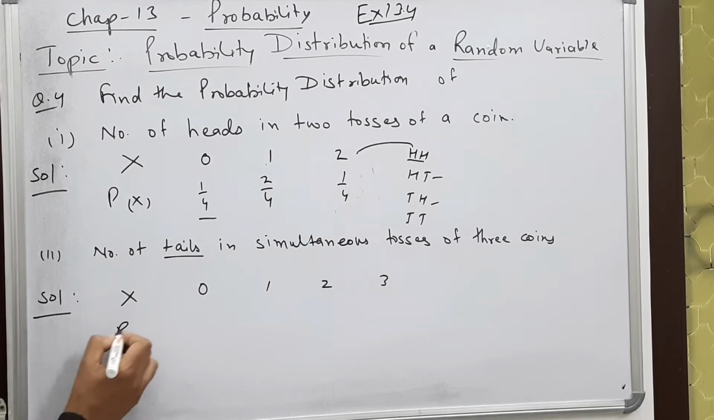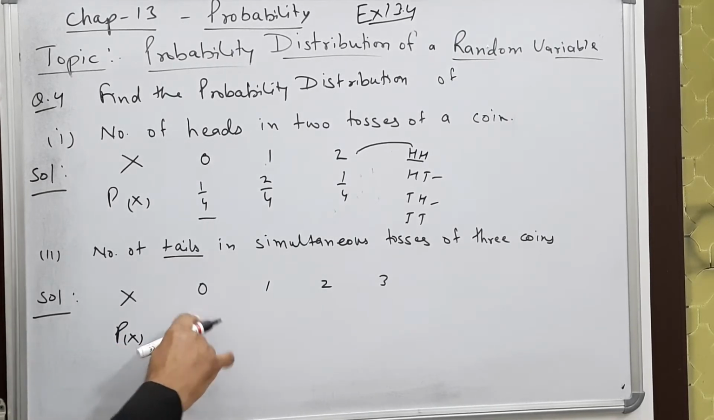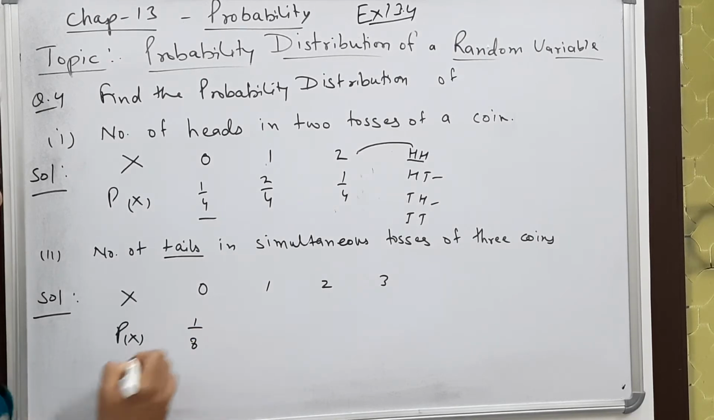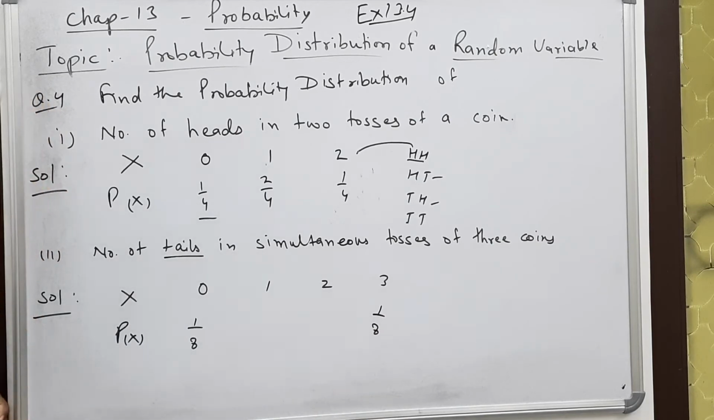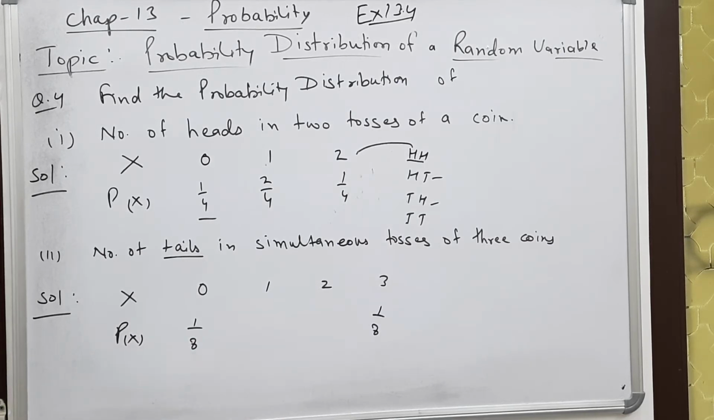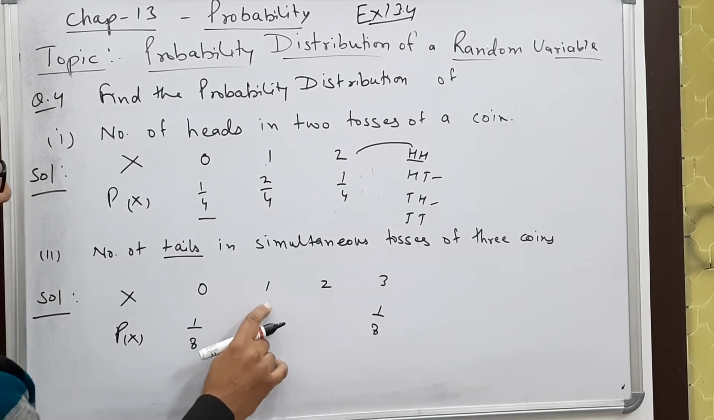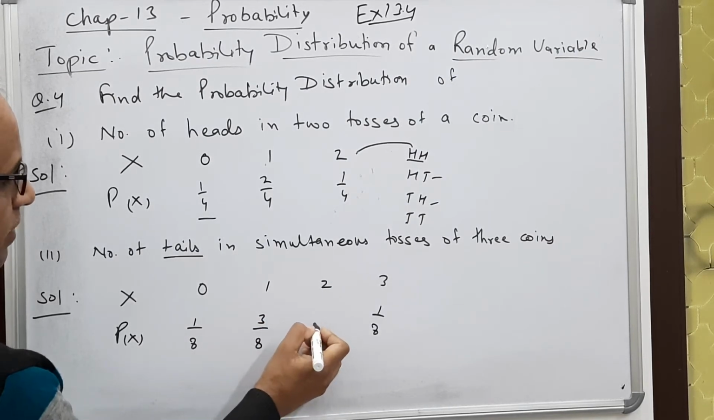Now you have already read in the 10th class and 11th class, 0 tails means all 3 are heads. So how many? It is 1 by 8, and 3 tails is also 1 by 8. Then out of 8 outcomes, 2 outcomes are already gone. Now 1 tail will be 3 times, so 3 upon 8, and 2 tails will be 3 times.